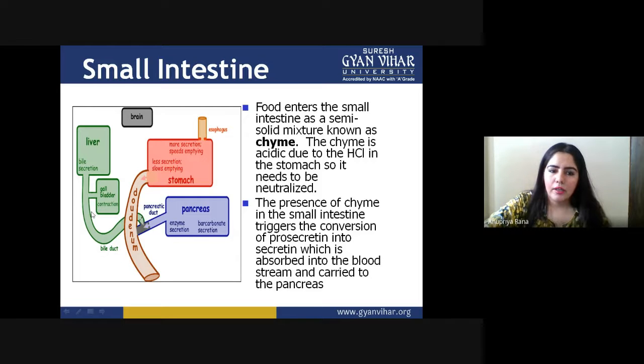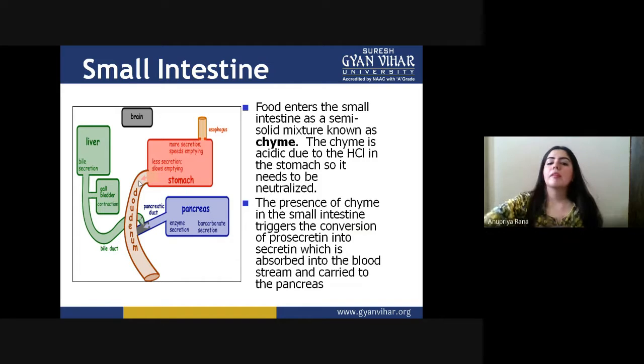Both secrete their juices into the duodenum area. The stomach has already passed its chyme into this area for absorption. The pancreas has several kinds of enzymes and bicarbonate secretion. All these things inside the duodenum help the small intestine increase the rate of absorption through particular enzyme digestion.